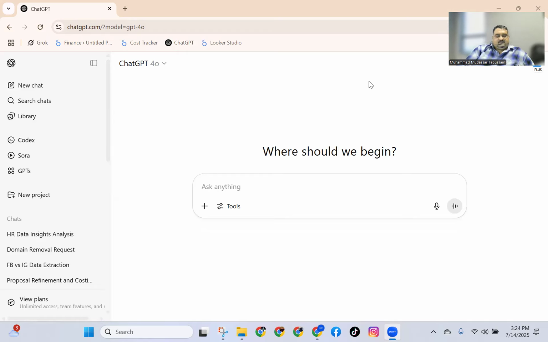This is ChatGPT. You can use ChatGPT, you can use Grok, you can use Julius, you can use different sorts of tools to get this help. Definitely there is a limitation for the free version, but still you can get a few analytics done in a day as well. When you try ChatGPT, let me know how it works.